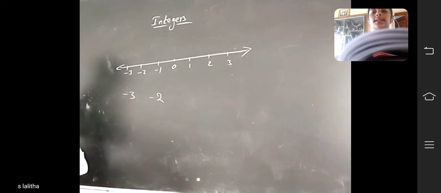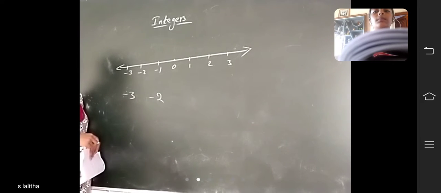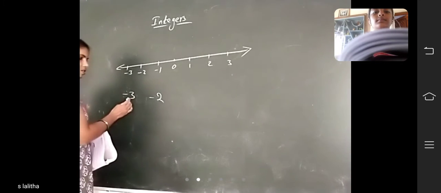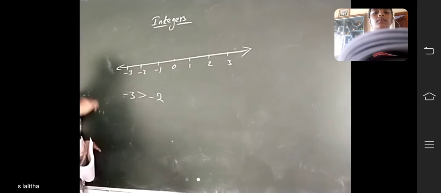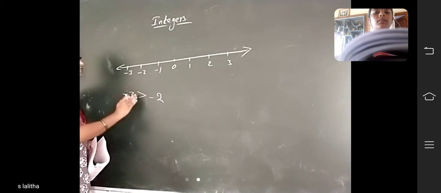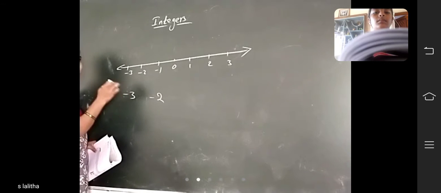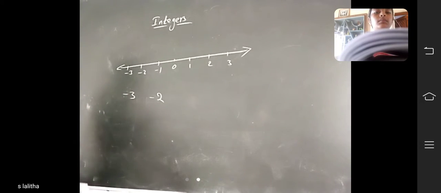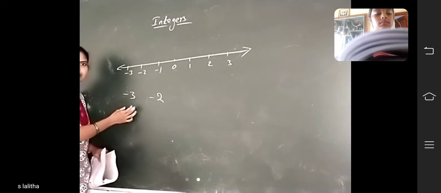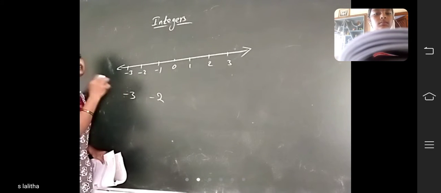Which one is greater? With positive numbers we say 3 is bigger, so it is greater. But in the negative numbers, which one is the greatest number? That is the smallest number. In the negative numbers, whichever is the greatest number, that number is the least number.